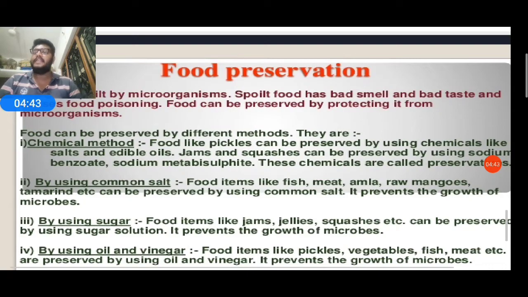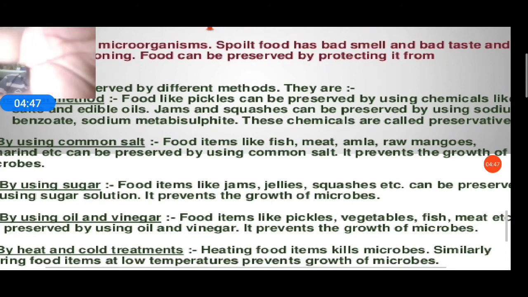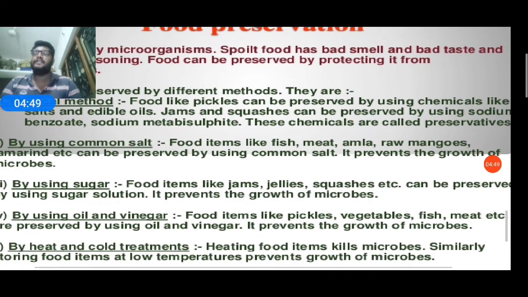The second method is using common salt, which is what you use in food. Fish, meat, amla, raw mangoes and tamarind are preserved using common salt. Why do you use common salt?